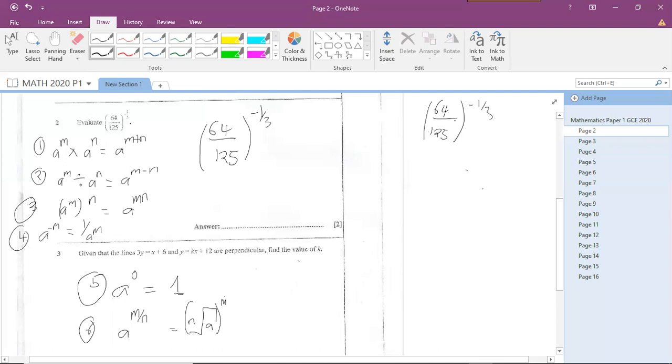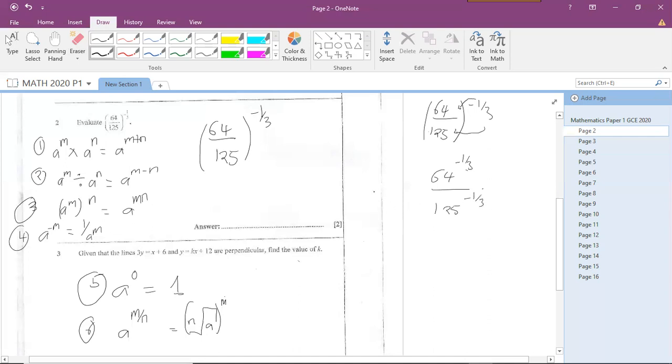A fraction that has been raised to a power, we have to expand it like this. The numerator is going to be raised to that power, and the denominator will also be raised to that power. So here we're going to have 64 to the power negative 1 over 3 divided by 125 to the power negative 1 over 3, like so.